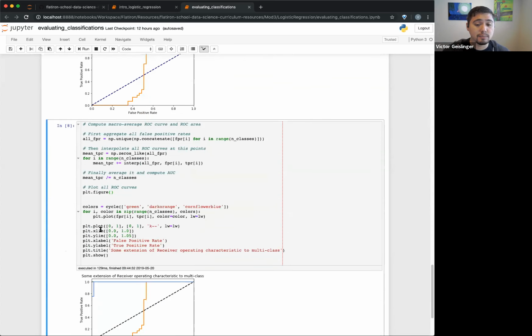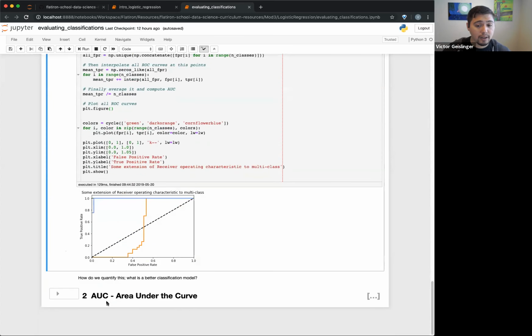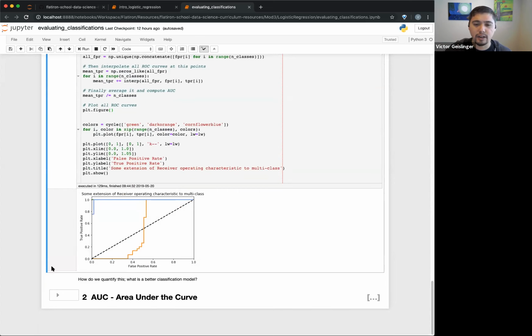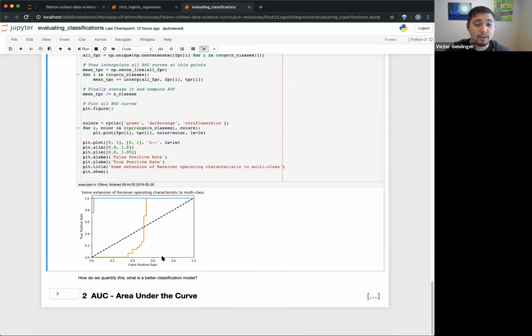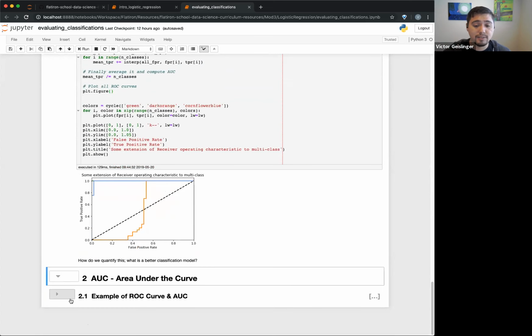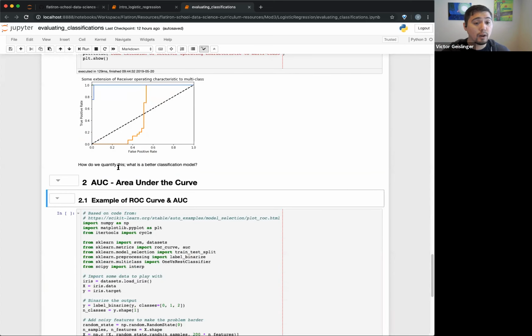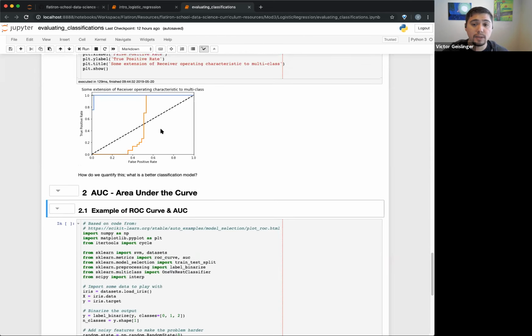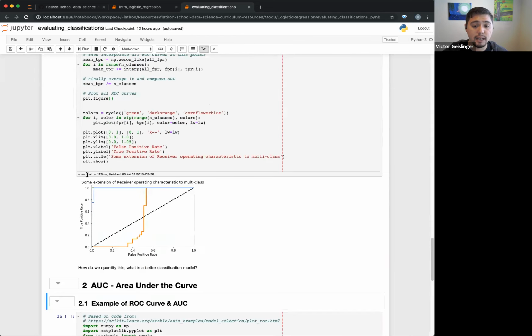So we can use something called AUC, which is area under the curve. You're probably wondering which curve we're talking about: the ROC curve. The more area underneath this ROC curve, the better that model was, regardless of threshold. The best kind of ROC curve is the one that captures a very low false positive rate.